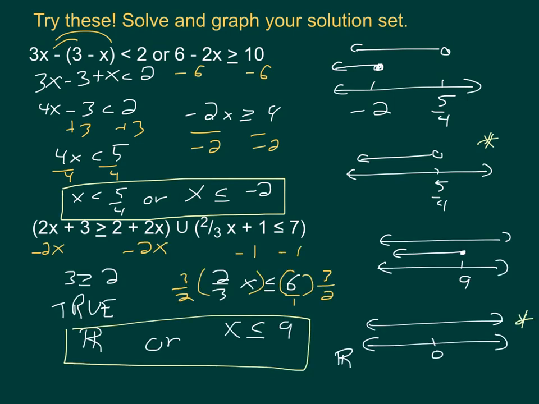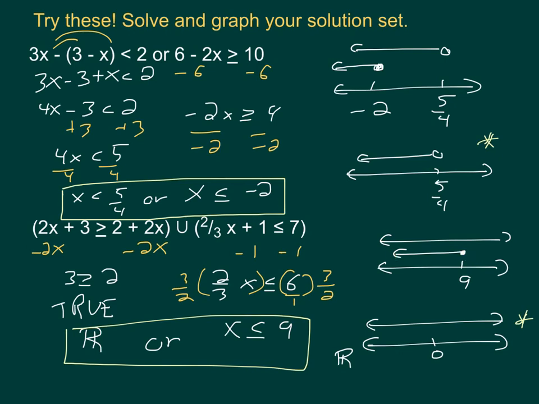All right, so this one's actually just slightly different as well. When we solve the first inequality, we get 3 is greater than or equal to 2, which is a true statement. We know that when we solve an inequality and we get something that's true, that means that the solution set for that inequality will be all real numbers. Solving the other one, we get x is less than or equal to 9. The graph of all real numbers, as we said, is just that one line that goes all the way across the number line. And then we have less than or equal to 9, closed circle going left.